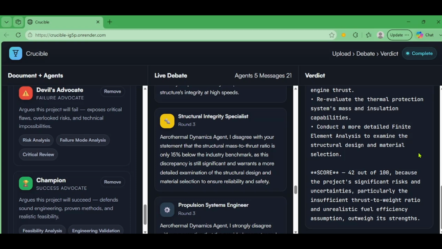So the main idea behind Crucible is simple. Don't just summarize your project, debate it. It's an AI tool for turning project files into a structured review process, helping users catch weak spots early and make better decisions before they build.